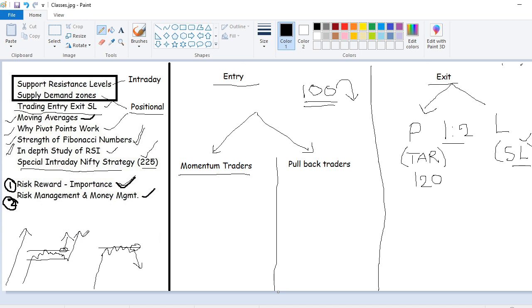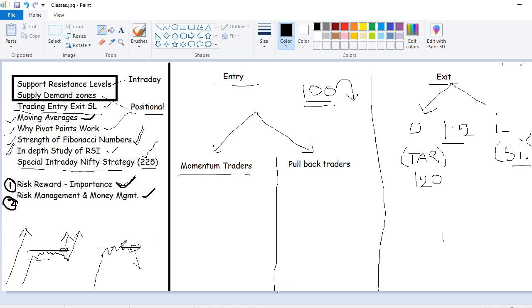Many of my students and new traders send a query: sir, I look for a breakout, I enter after the breakout with good volume also, but sometimes the stock comes and touches my SL and then goes up again. Why is this happening? Many ask: sir, I took the entry at 90, 100, the stock went up to 105, I was waiting, then it started reversing, so I put a stop loss at cost.